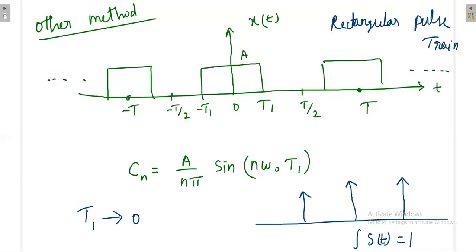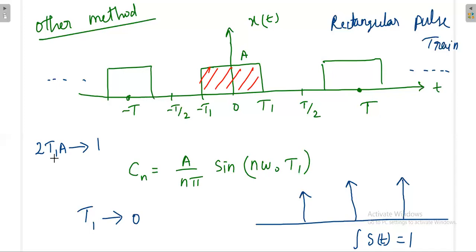So that means 2 T1 into A also will go to 1. In general, the area of this one is 1, because you are trying to make this pulse train an impulse train. Area under the impulse is always 1. If that has to be true, the area under this rectangular pulse has to be 1.